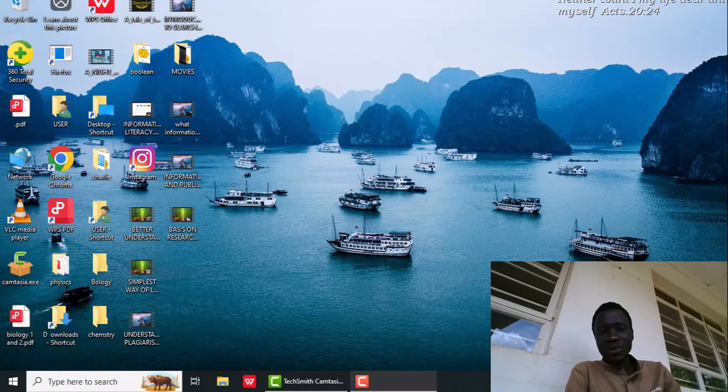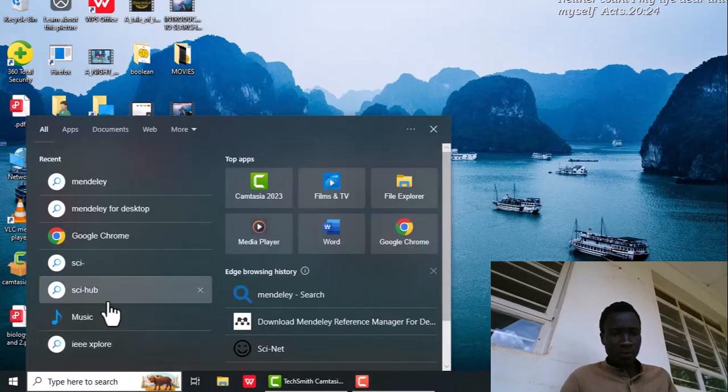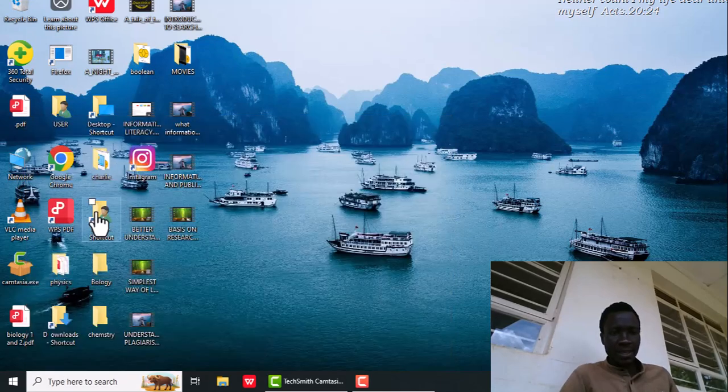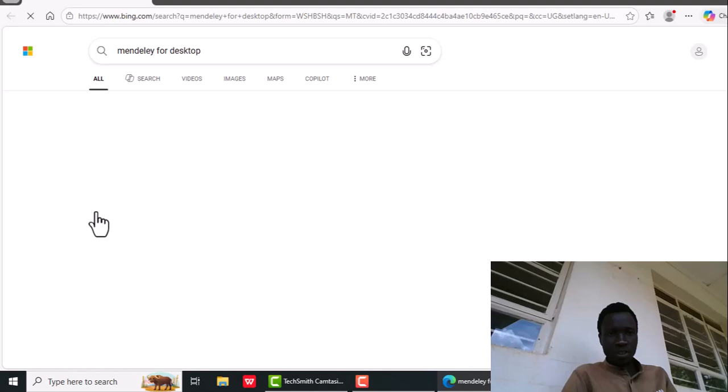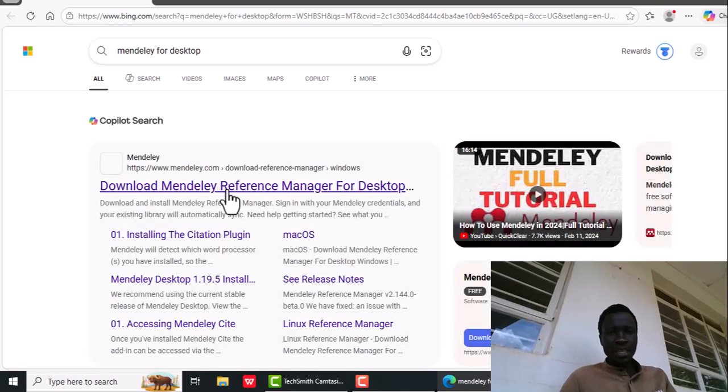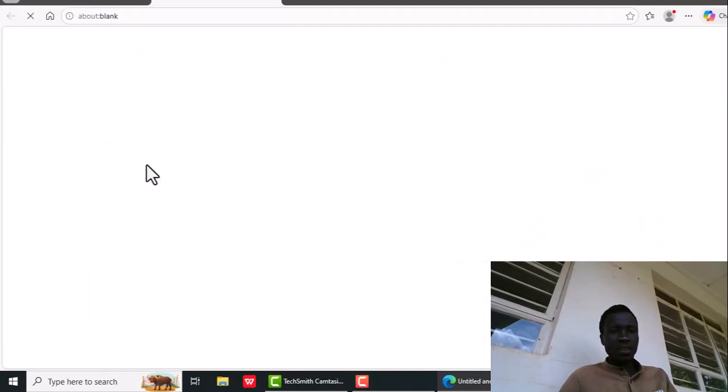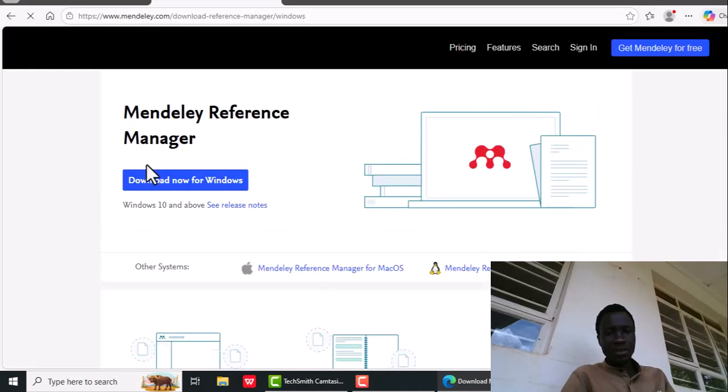So today we'll be taking you through the next episode, which is the Mendeley installation. In simple terms, how we're going to access the Mendeley installation. You have to go to our Google icon, and here you're seeing Mendeley Desktop. So I just click on it. It brings up the options. After that, I will have to click here on Mendeley Reference Manager desktop.